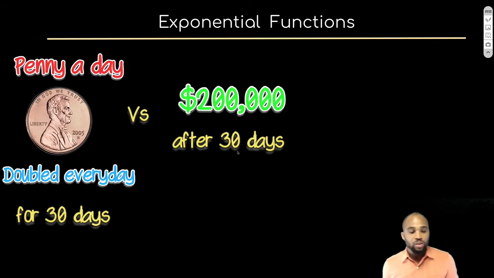All right, so the first question I want to ask you is, what option would you pick? If you were given the choice of working 30 days, you could receive a penny a day that's doubled every day for 30 days, or you can get $200,000 after 30 days. Which one would you pick?